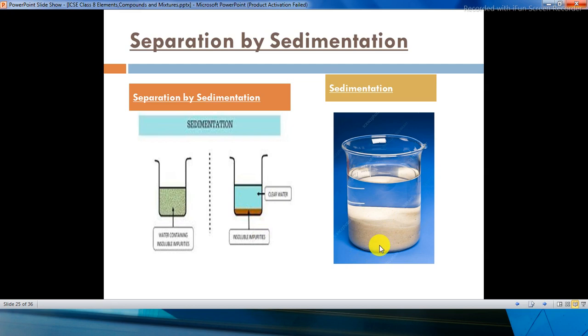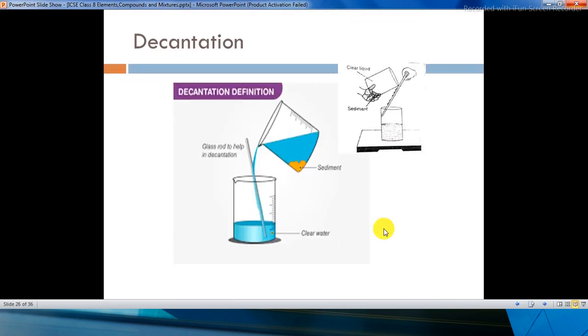Okay, so what you can do is slowly separate this clear water into another beaker without disturbing the sediment. Now this sediment is nothing but the insoluble impurities. When we slowly pour the clear water into another beaker, that process is called decantation.